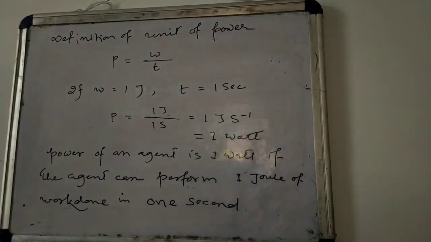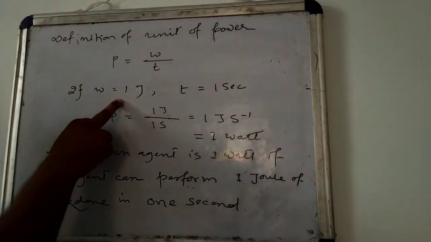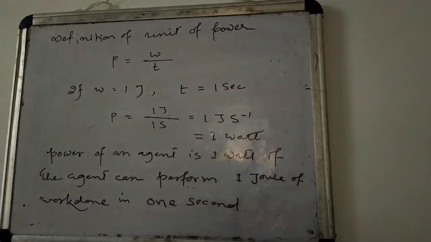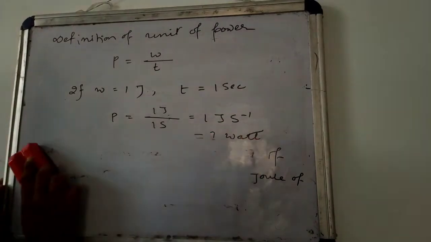Okay, so power is said to be 1 watt if the agent can perform 1 joule of work in 1 second. This is the definition of 1 watt. So let's understand this with an example.